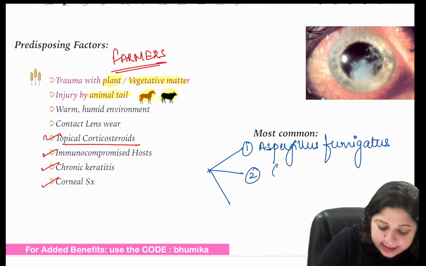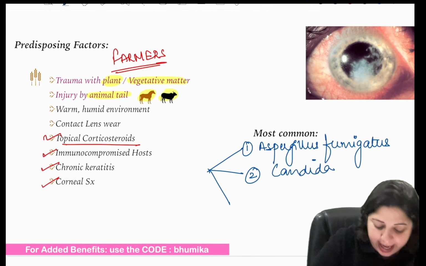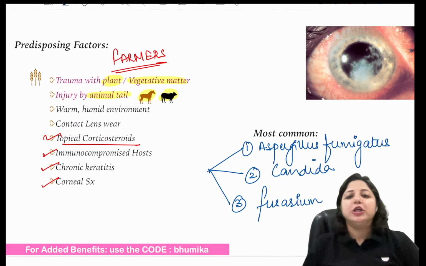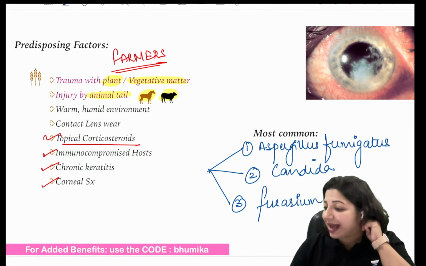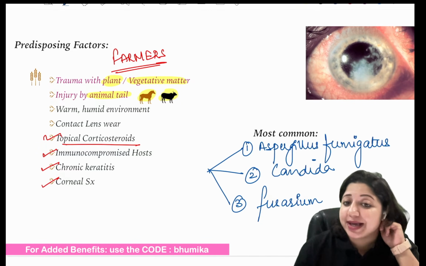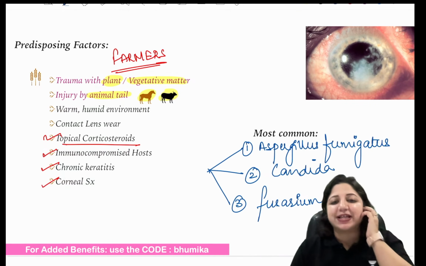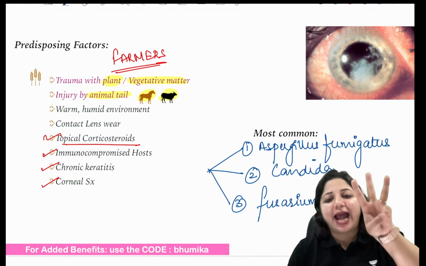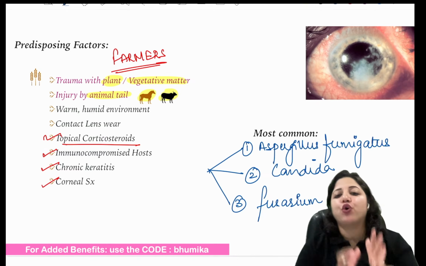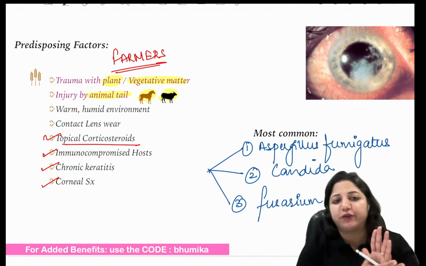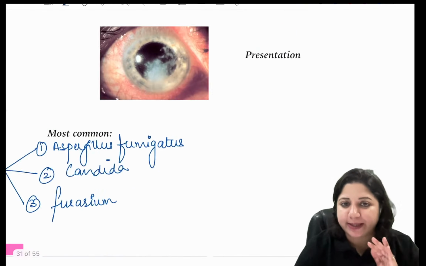Number 2 is Candida. And number 3 is Fusarium. So the most common organisms which result in fungal keratitis, you should be able to name these 3. The first is Aspergillus, Candida and Fusarium. So these are the most common organisms responsible for fungal keratitis, right?